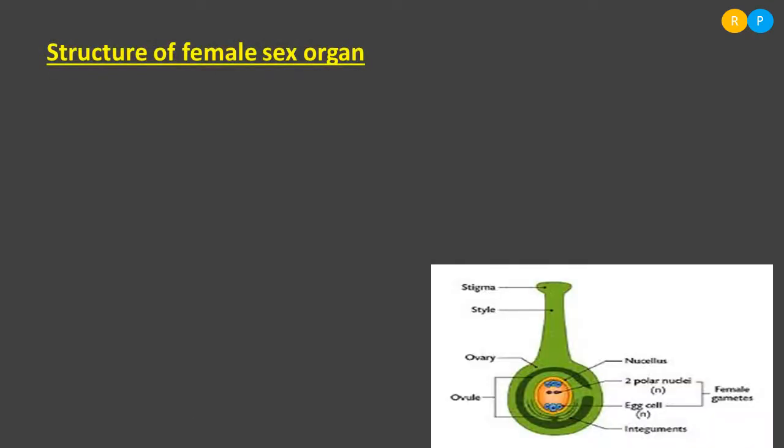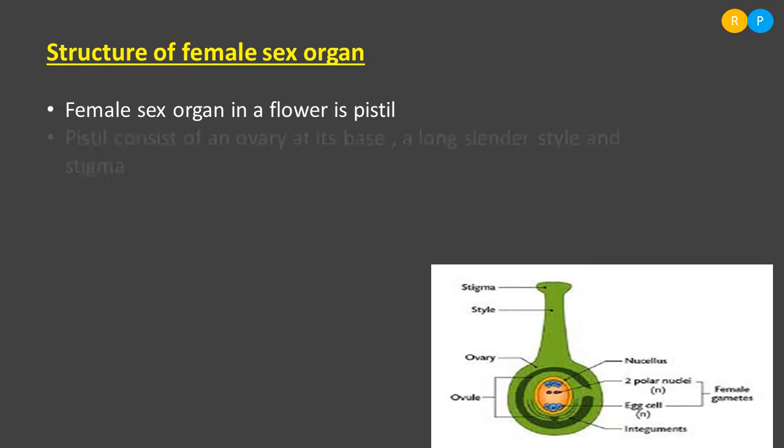Yes, now let us understand the structure of the female sex organ. This is the diagram showing the female sex organ. The name of the female sex organ is pistil. So pistil is the female sex organ in a flower. Each pistil consists of 3 basic parts.